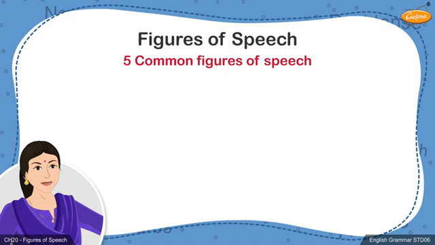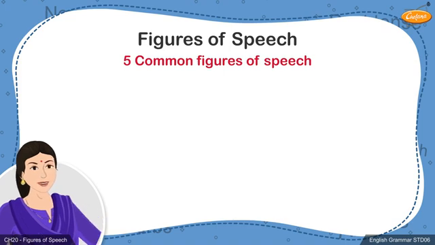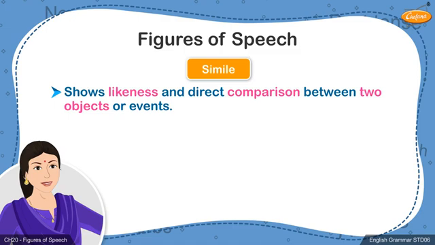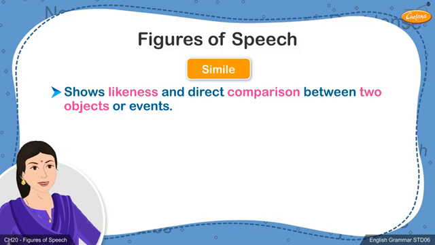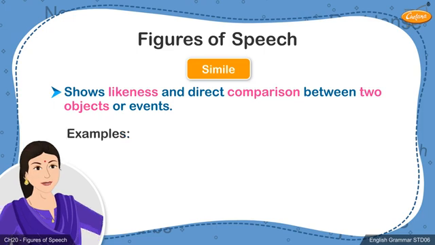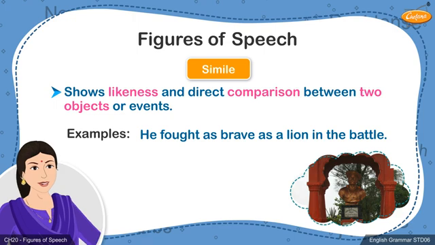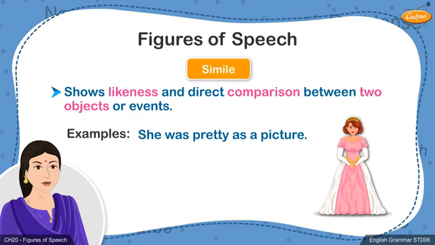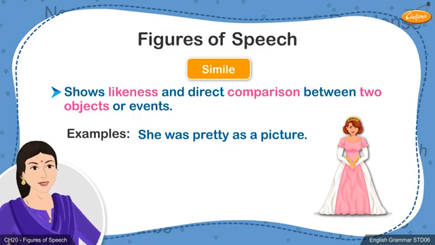The first figure of speech we will be learning about is simile. A simile shows likeness or direct comparison between two objects or events. A simile is generally introduced with the words like, as, or so. For example, he fought like a lion in the battle. In this sentence, the bravery of the warrior is directly compared to that of a lion using the word like. She was pretty as a picture. Here, the beauty of the lady is directly compared to that of a portrait or picture.